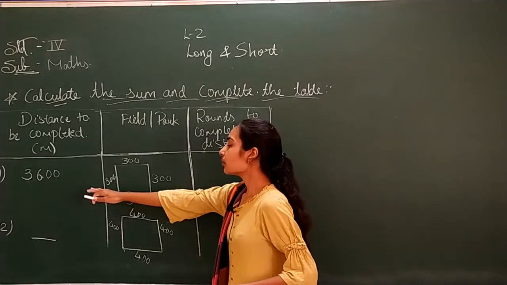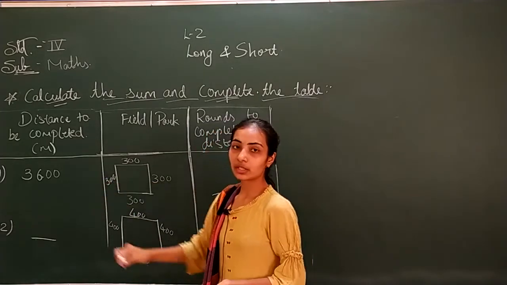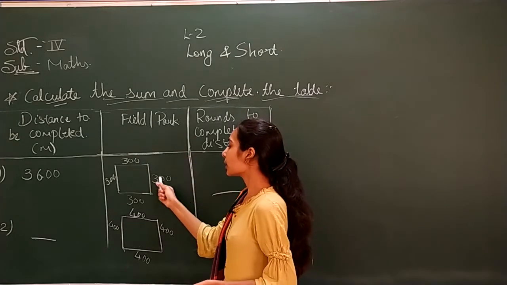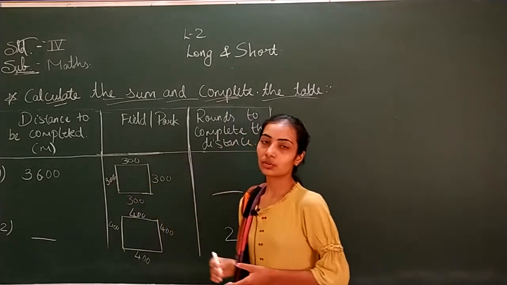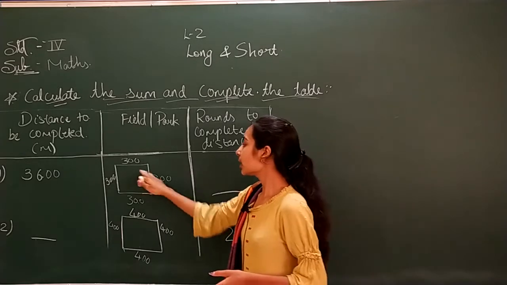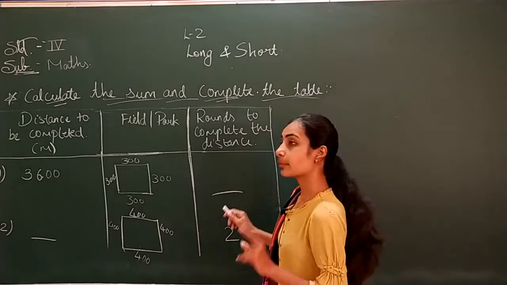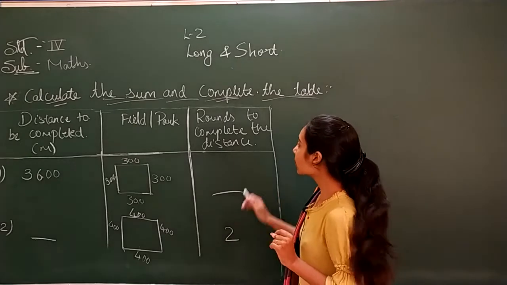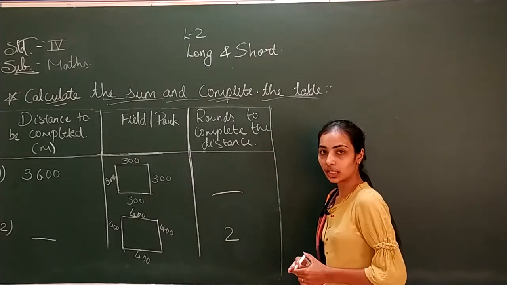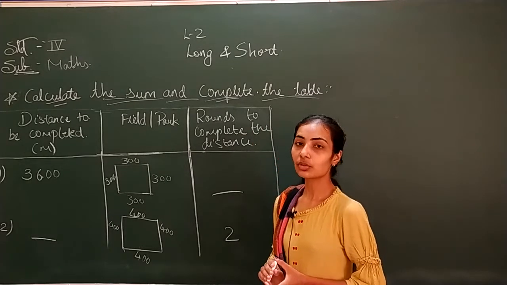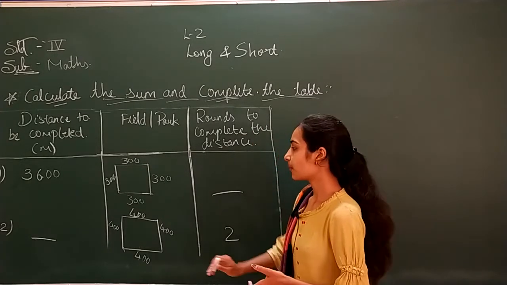Now here number 1, 3600 meters is the distance that you have to complete. Field park is 300, 300, 300, 300. So field park is of total 3 4s are 12, 1200 meters. That means 1 round is of 1200 meters. Then how many rounds you need to take to complete 3600 meters distance? So you need to complete 3 rounds.